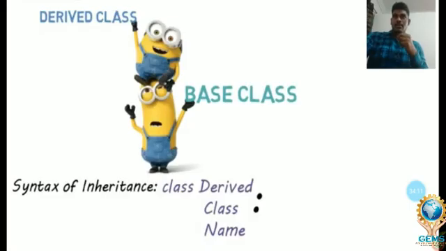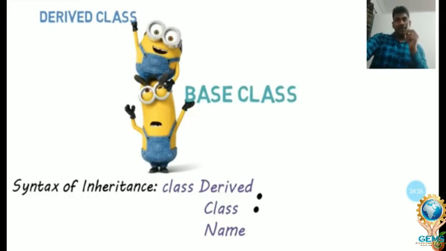I already explained single inheritance in a figure. Here there are only two classes. One class is the base class, the second class is the derived class. So just look at the picture. The lower one is the parent, and the upper one we can call the child.